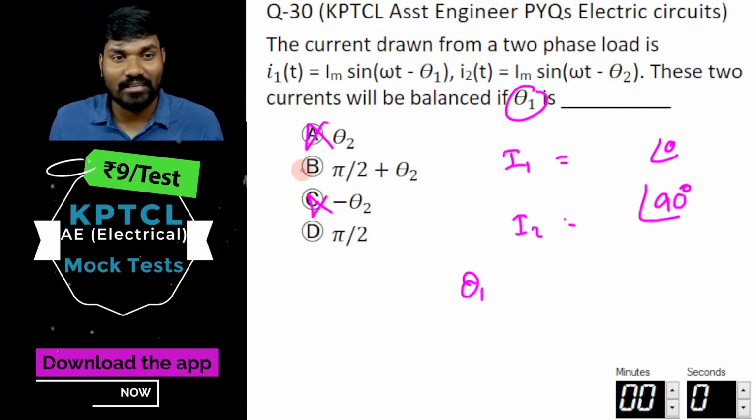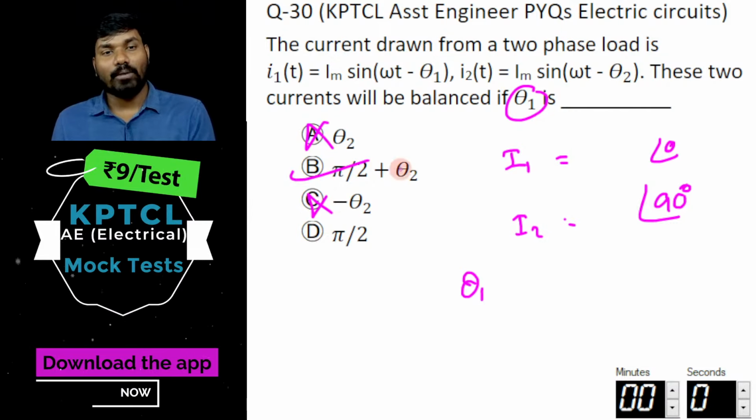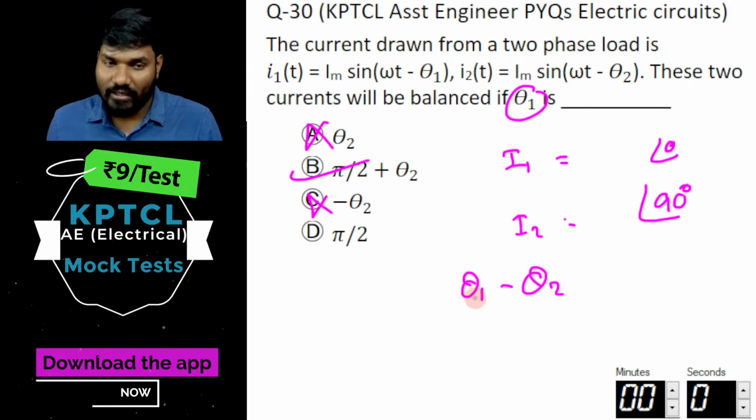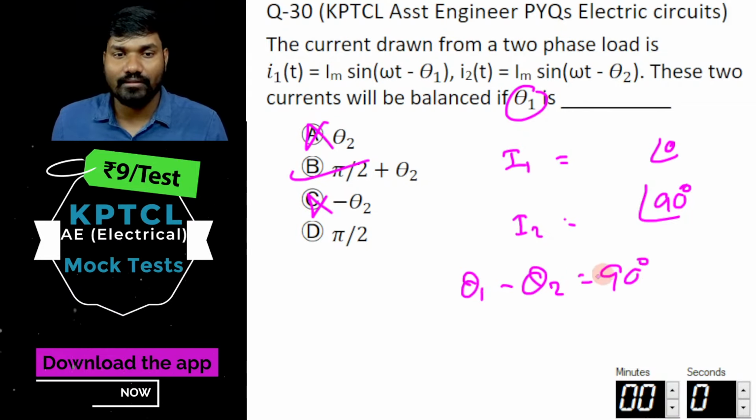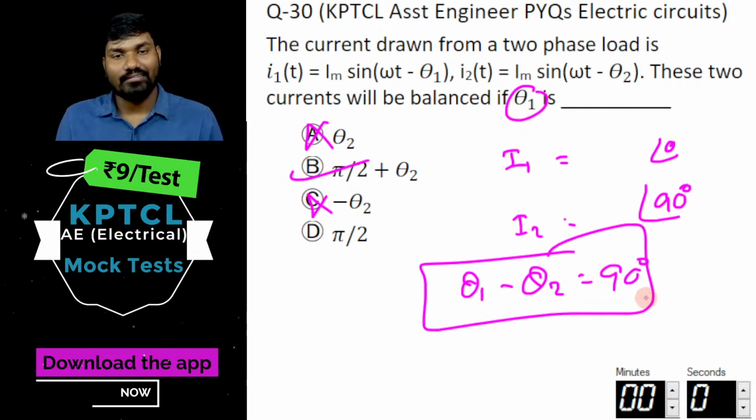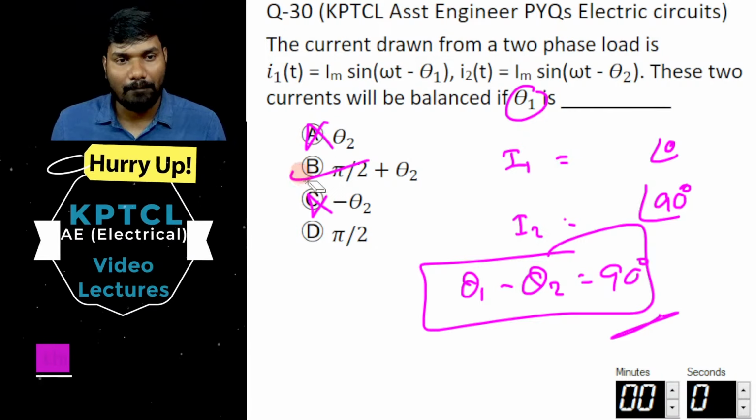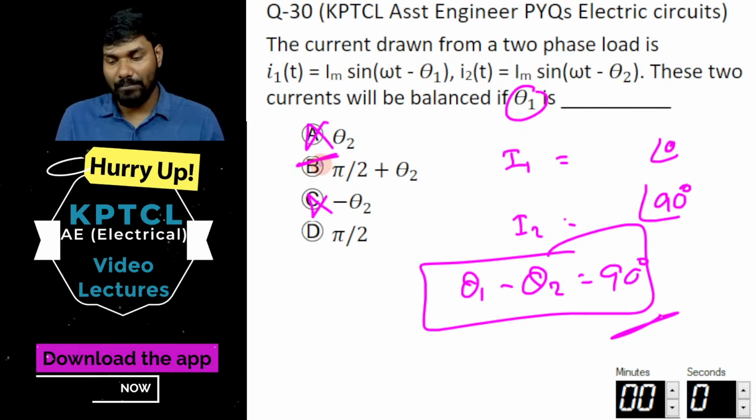That's the relation we want, right? So theta 1 is equal to pi by 2 plus theta 2. So you will know theta 1 minus theta 2 will be 90 degrees. This will be the answer for this. So the answer is B.